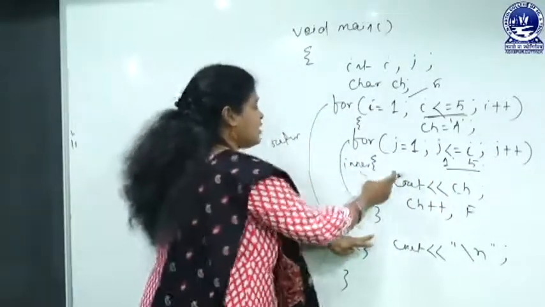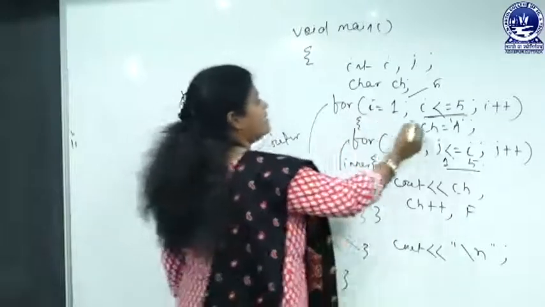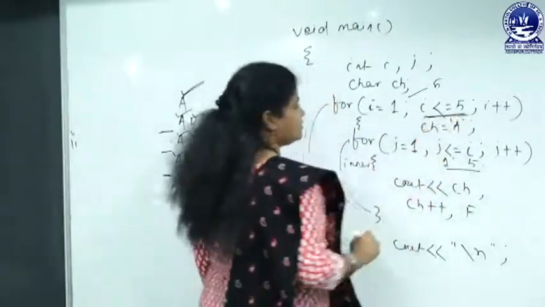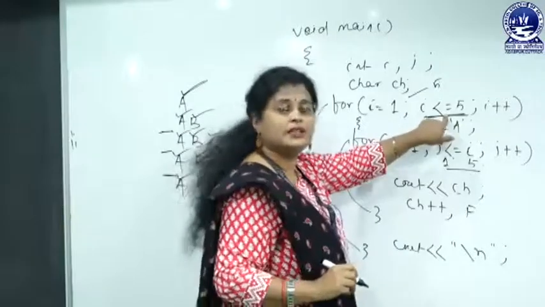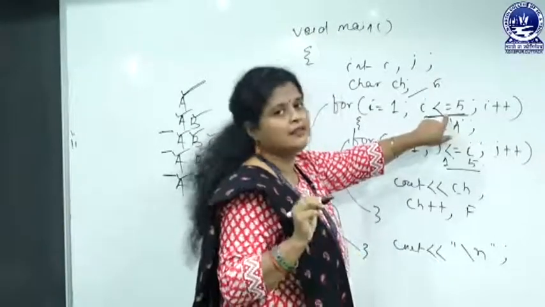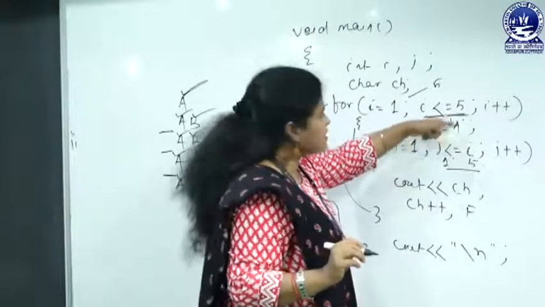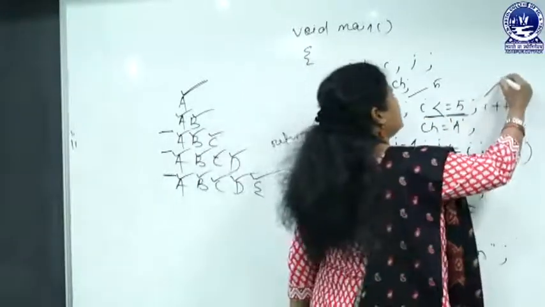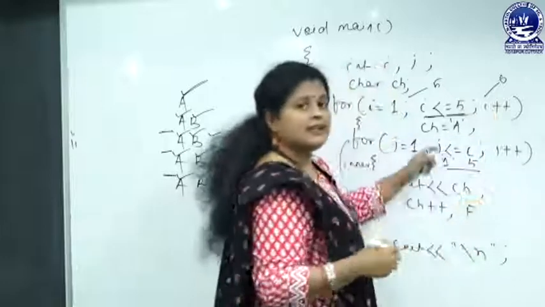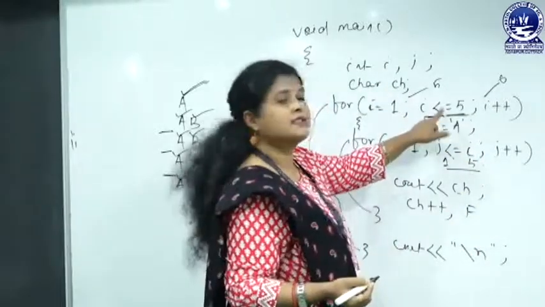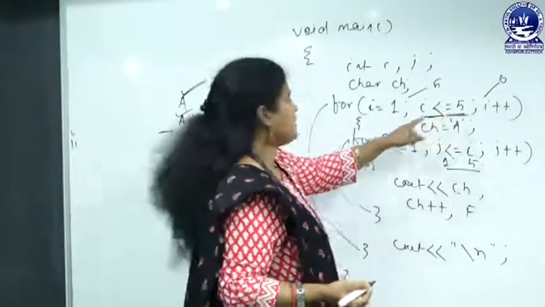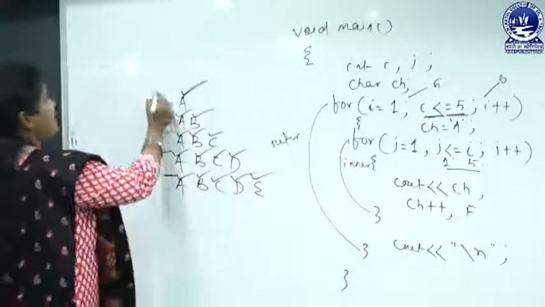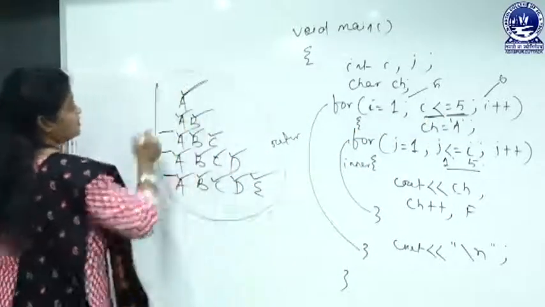And when it comes out from the loop, again the outer loop will be checked, and here also the outer loop is violating the condition. Why? Because when the increment is executed, at that time the i value is increased to 6, and in this way the condition is violated, okay, and in this way we get this type of output.